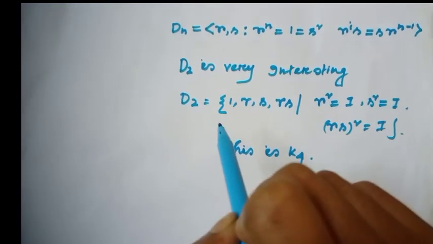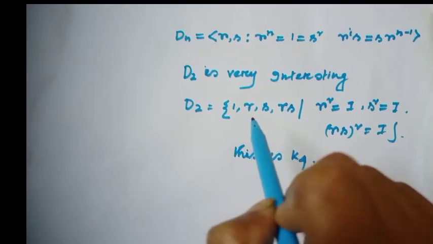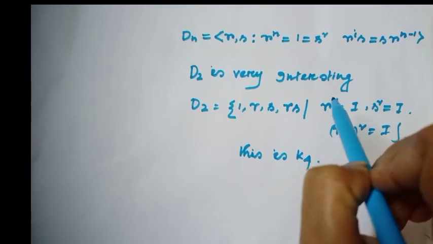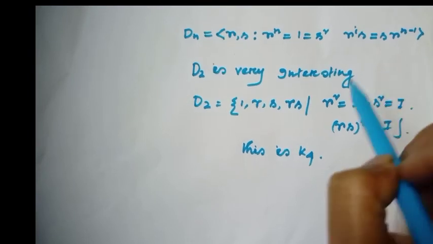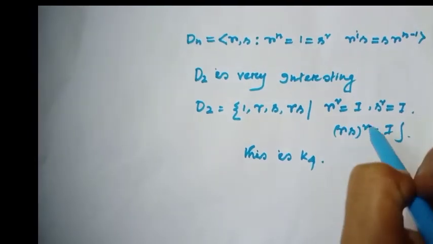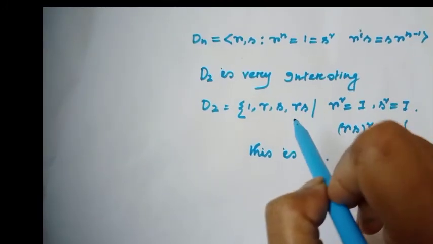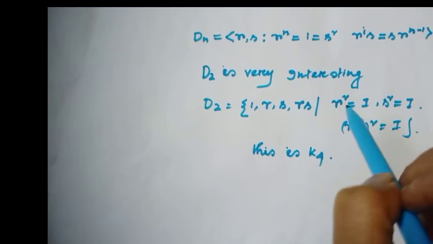D2 contains 1, R, S, RS with the condition R square equal to identity and S square equal to identity, and RS whole square equal to also identity, and this is actually the group K4.